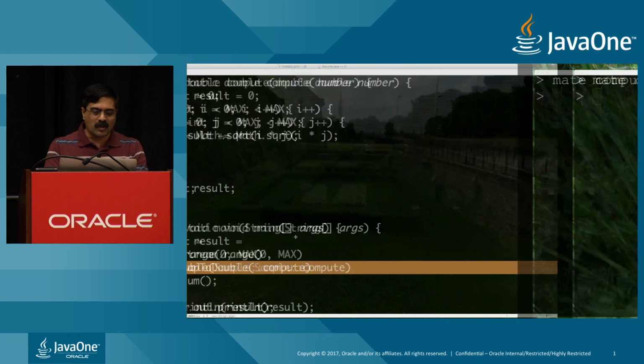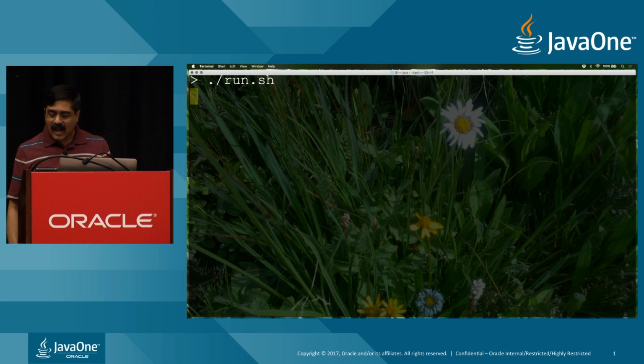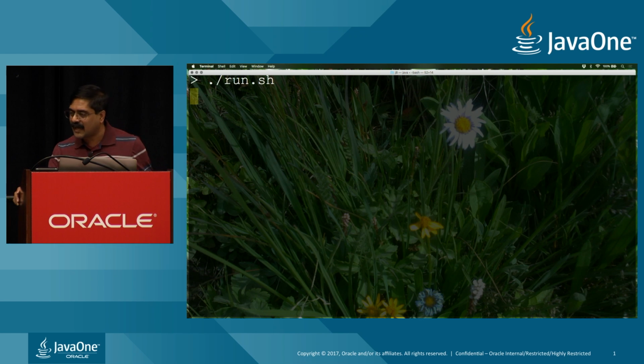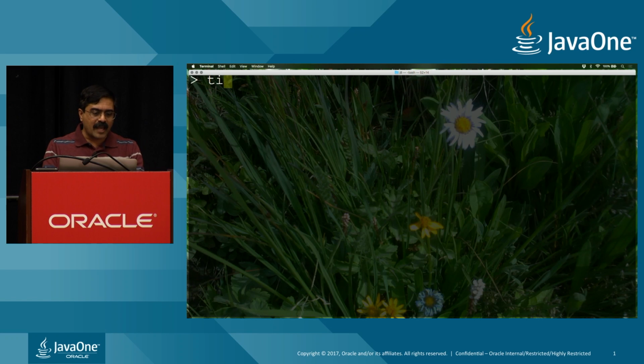How much time is it going to take to do this work? So I'm going to just run the sequential code, and it's going to take maybe a few seconds to run. I don't want it to be too long. And it's going to come back and give us a result at the very end. So you can see that it's actually taking a little bit of time to execute. But I want to make this faster. I forgot to print the time on this. I apologize. So I'm going to run this now, but I don't want to wait for it. When it is done, it's going to tell us how much time it took.